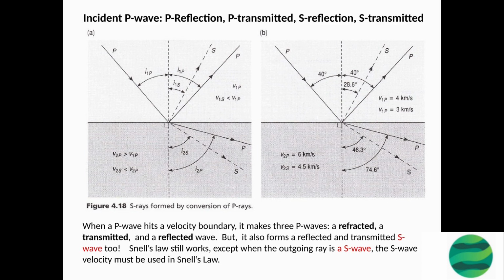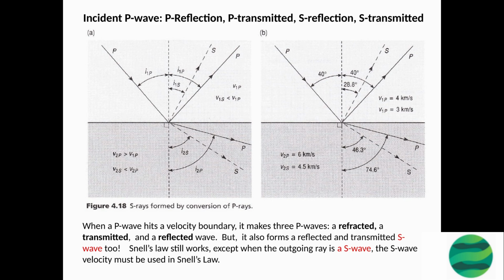When an incident P wave hits a velocity boundary, it creates 3 P waves: a refracted wave, a transmitted wave, and a reflected wave. Additionally, it also forms a reflected and transmitted S wave. The process of wave propagation at velocity boundaries is described by Snell's law, which states that the ratio of the sine of the angle of incidence to the sine of the angle of refraction is equal to the ratio of velocities in the two mediums.